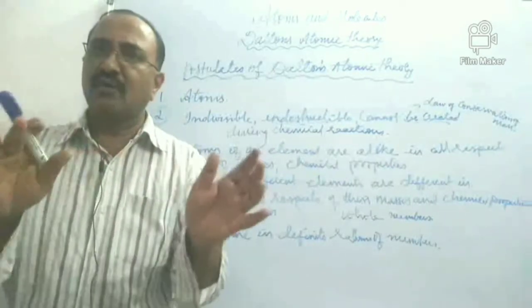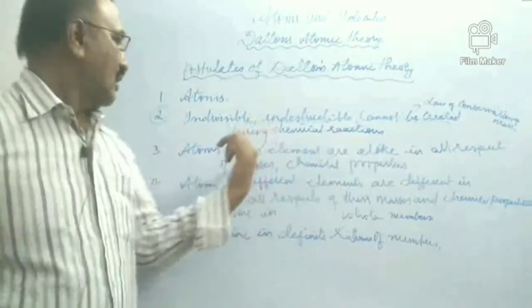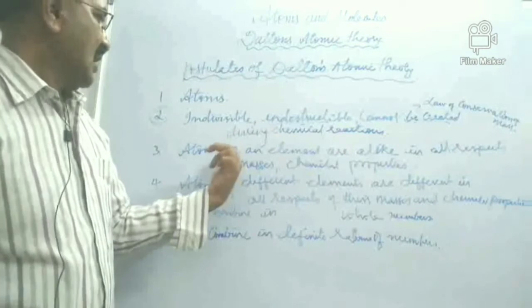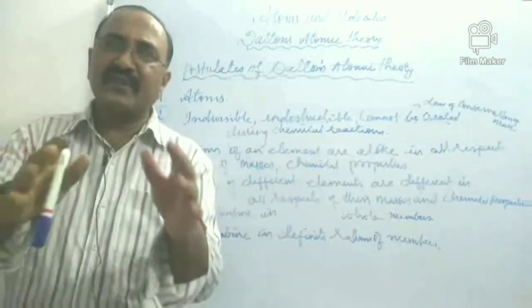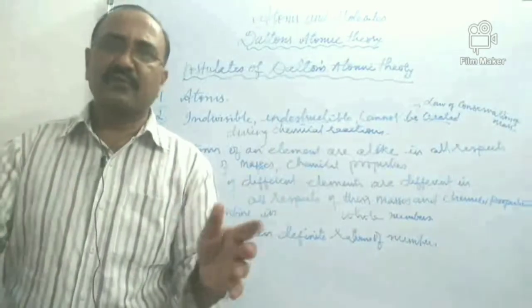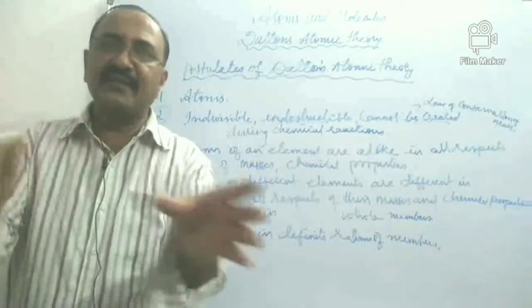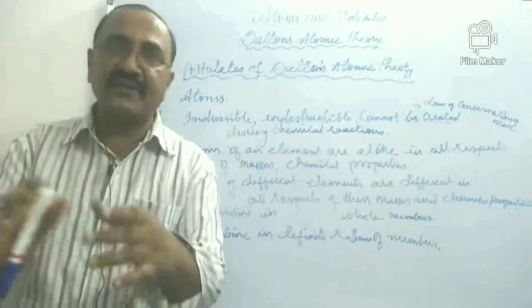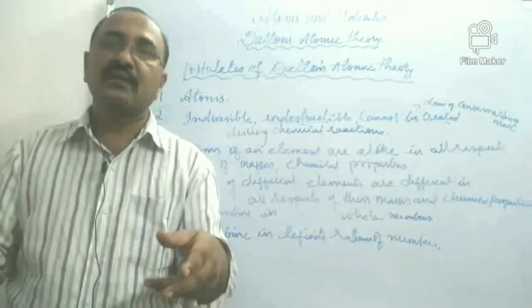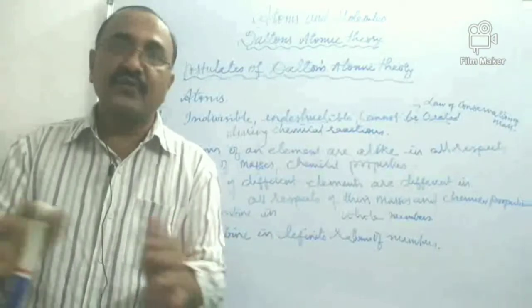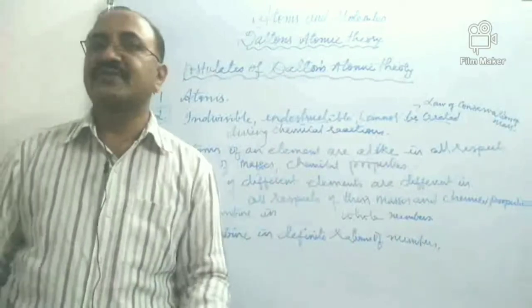So all the elements are having atoms of the same mass. That's what the third postulate tells. So naturally, if atoms of the same element are having the same masses and chemical properties, and if the atoms are combining in definite ratios of numbers to form molecules, naturally the ratio of the masses of the elements combining to form those compounds would be constant. So children, that is it.